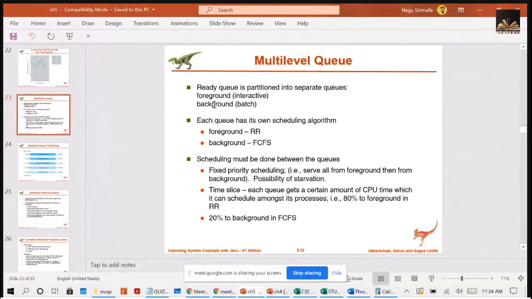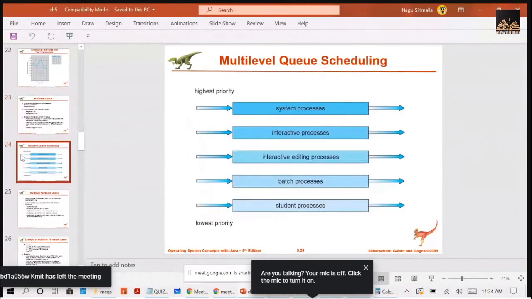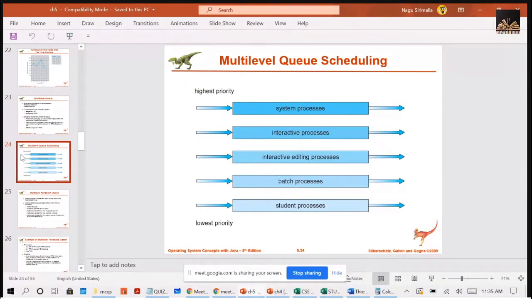Normally 5 queues are used in multi-level queue scheduling, and we categorize the processes according to their priorities as system processes.